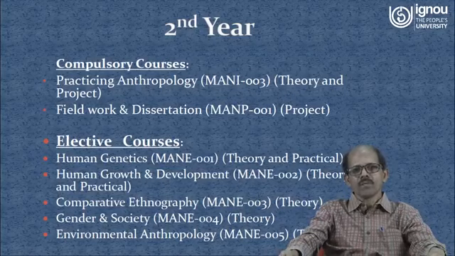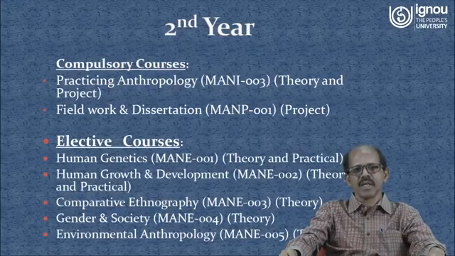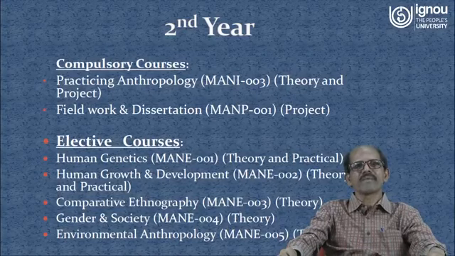At present, we are offering 5 elective courses, and the learner has to select 2 of them. The courses are human genetics, human growth and development, comparative ethnography, gender and society, and environmental anthropology.